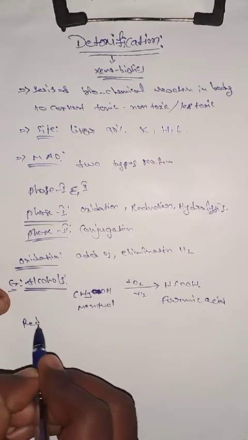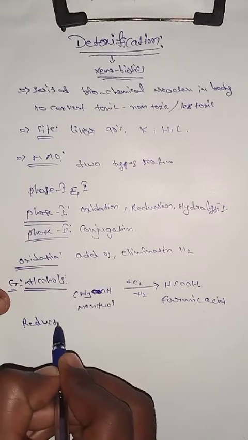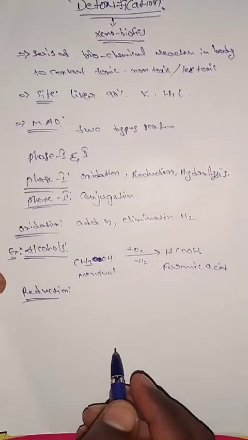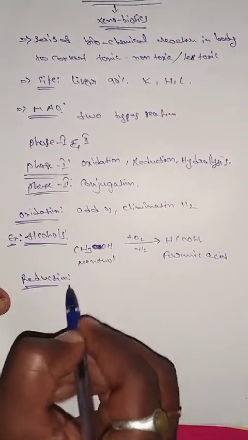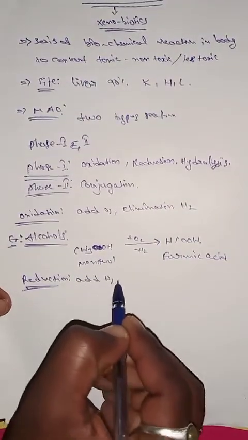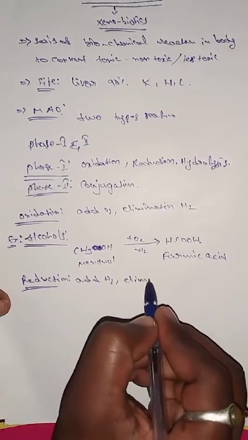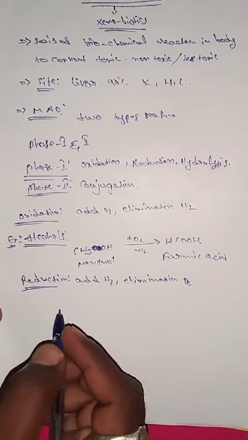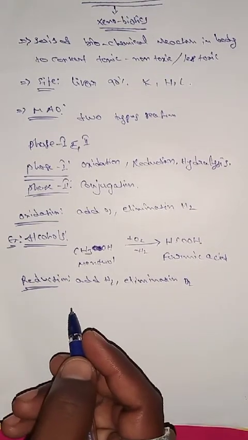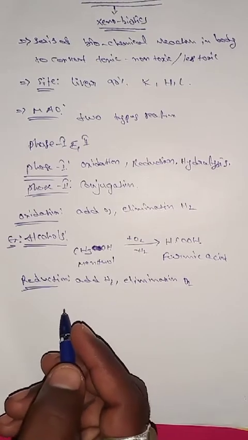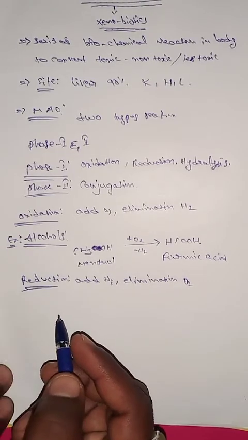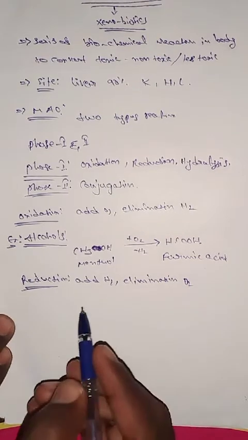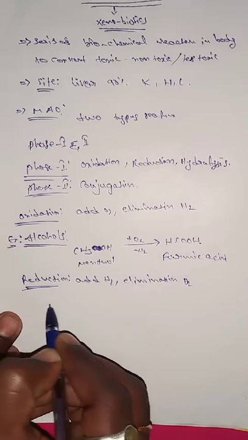The next one is reduction. Reduction is exactly the opposite definition of oxidation. Addition of H2 molecules and elimination of O2 molecules is known as reduction. What is an example of a reduction reaction? Picric acid converts to picramic acid.